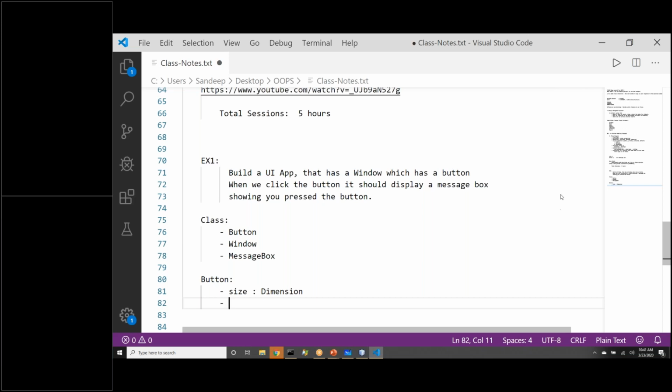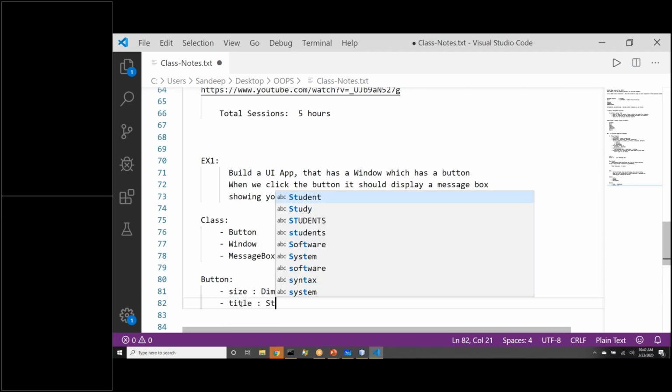So people said button will have a name. Rather than name, it will be more appropriate to call it that button will have a title, right? Which will be a string. Whatever text you see on the button, that is a title. So button has a size, has a title. Let me see any other property.